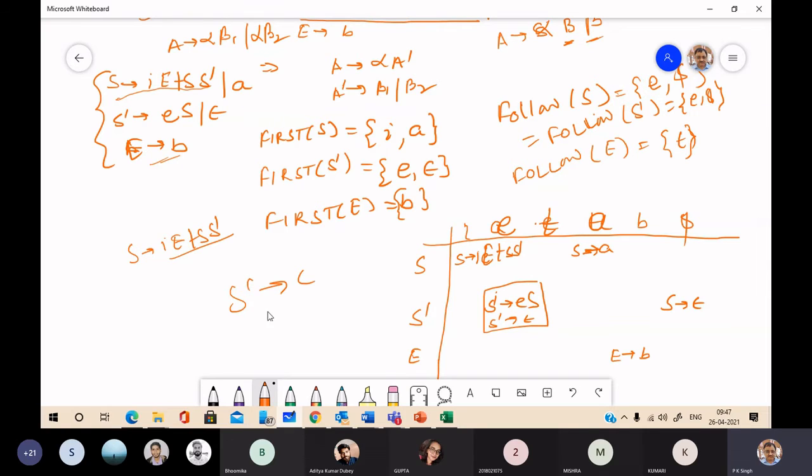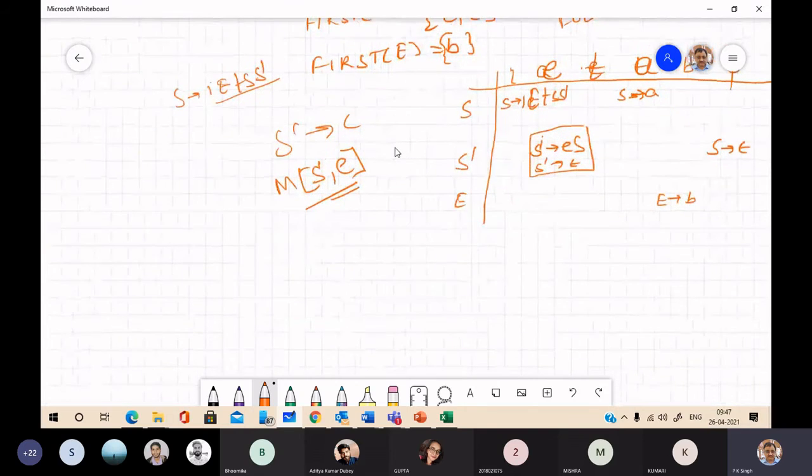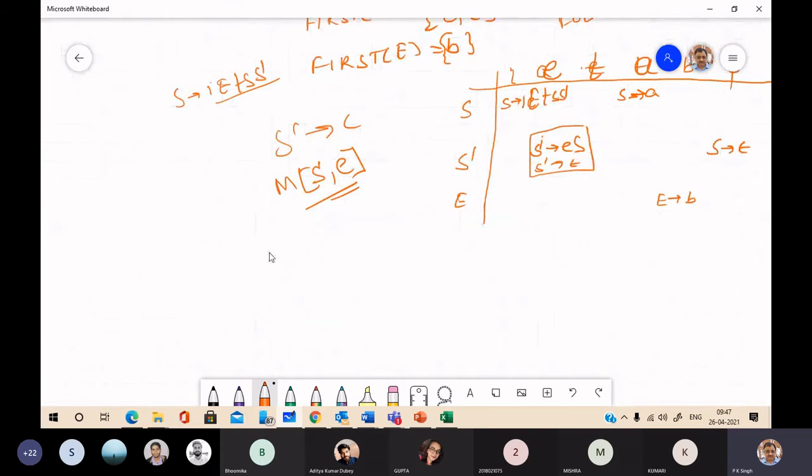Now see this position in the table, S dash, E. This position of the table has two entries, meaning two actions are there. I have told you that at any position you may hold at most one action.